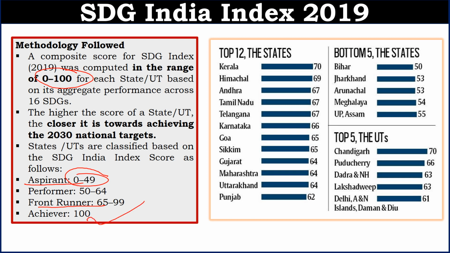Let's see this year's numbers. Kerala has topped the ranking. Kerala has got 70. It is the highest. After that, Himachal Pradesh. In Union Territories, Chandigarh has topped. It has got a score of 70. The lowest score is for Bihar, 50. This is the list for the bottom 5 states: Bihar, Jharkhand, Arunachal, Meghalaya, UP and Assam, which have got 55. So this is the overall list for India's states.